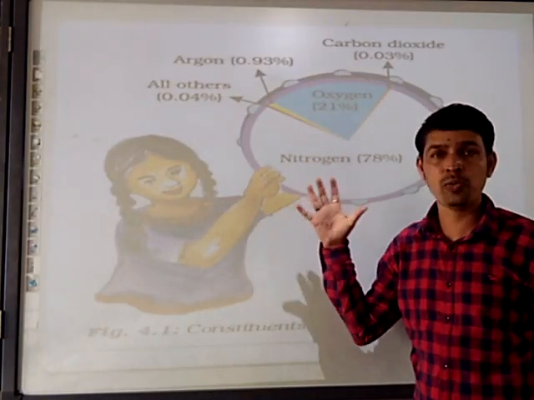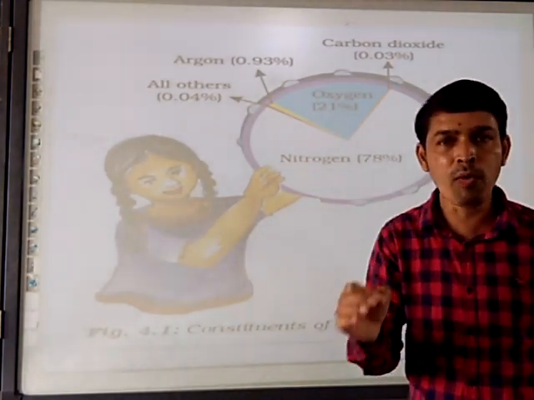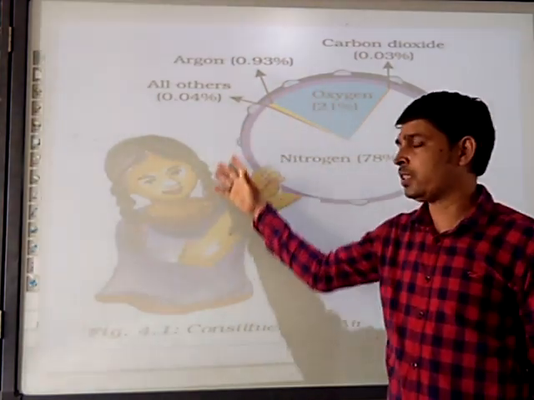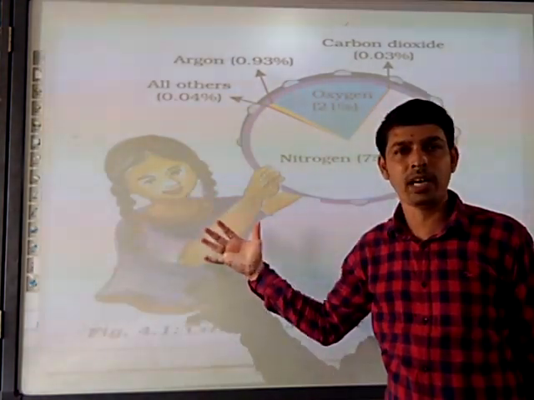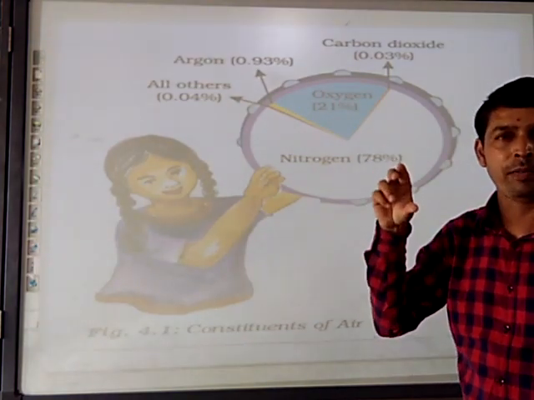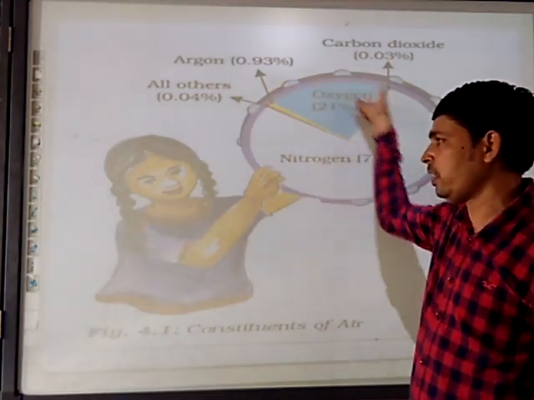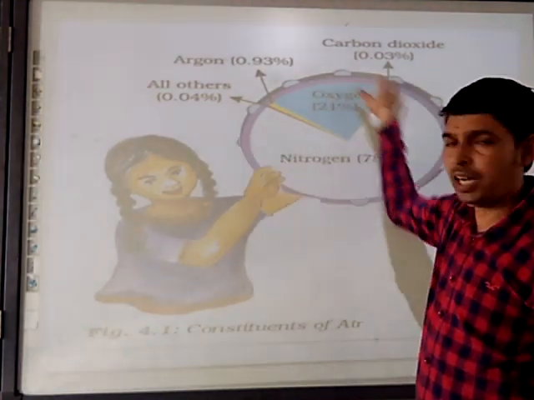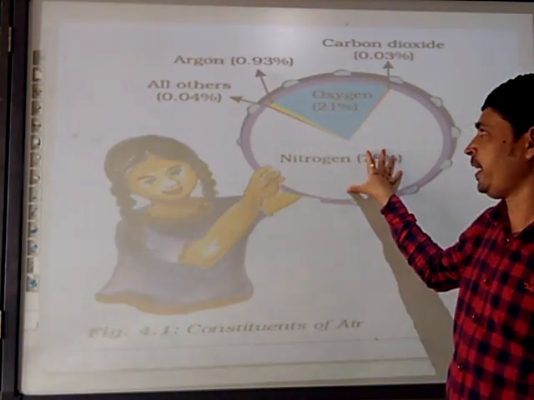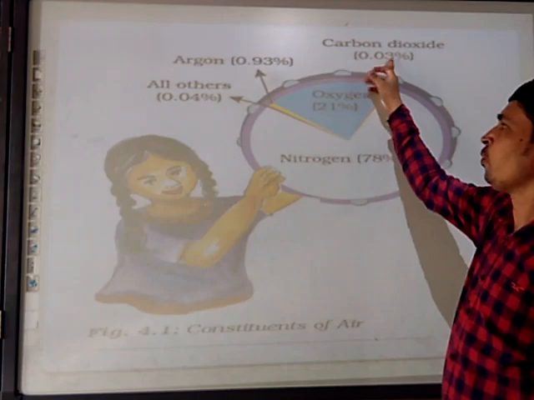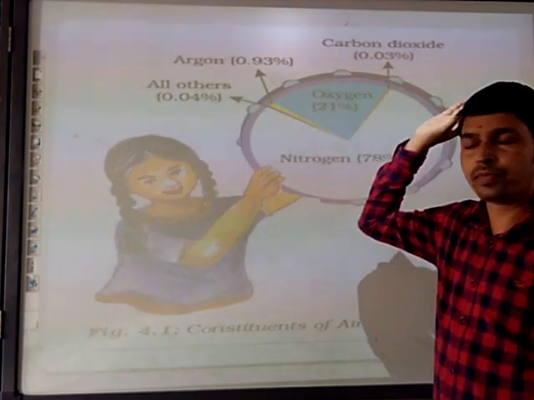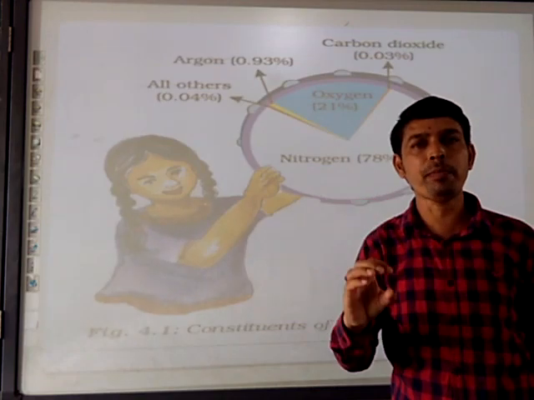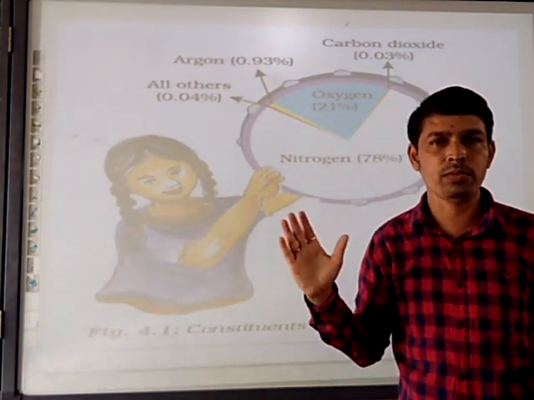So this diagram is very important, and today your homework is that you have to draw this diagram. No need to draw the sketch or illustration of the girl. You have to simply, with the help of your compass, draw a circle, and divide it into nitrogen, oxygen and other 1%. Okay? So this is for your homework. Now the composition of atmosphere is clear to you.